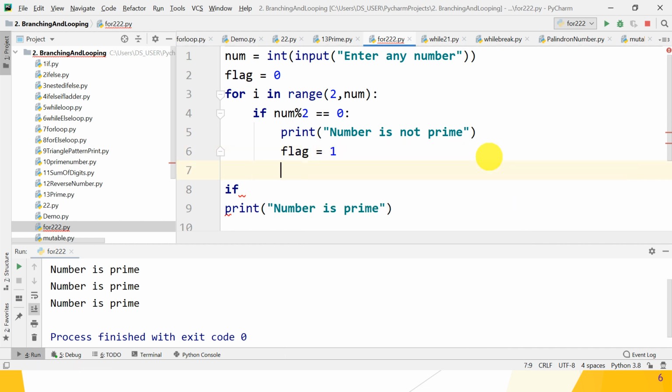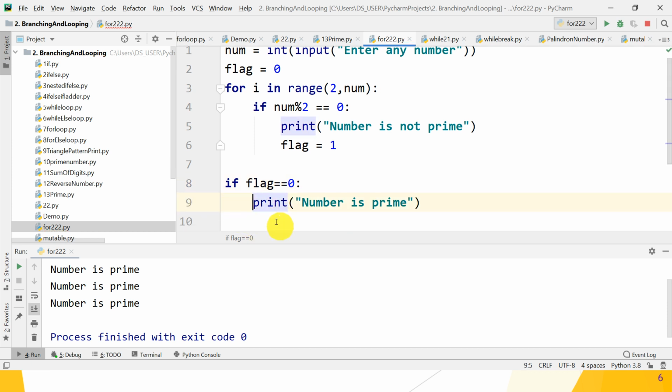If flag is equal to 1, that means the number is not prime, so we cannot display number is prime. That means if this is executed, number is not prime, the number is prime statement should not run. If the flag remains 0 as it is, then this if body does not get executed. At that time print number is prime.